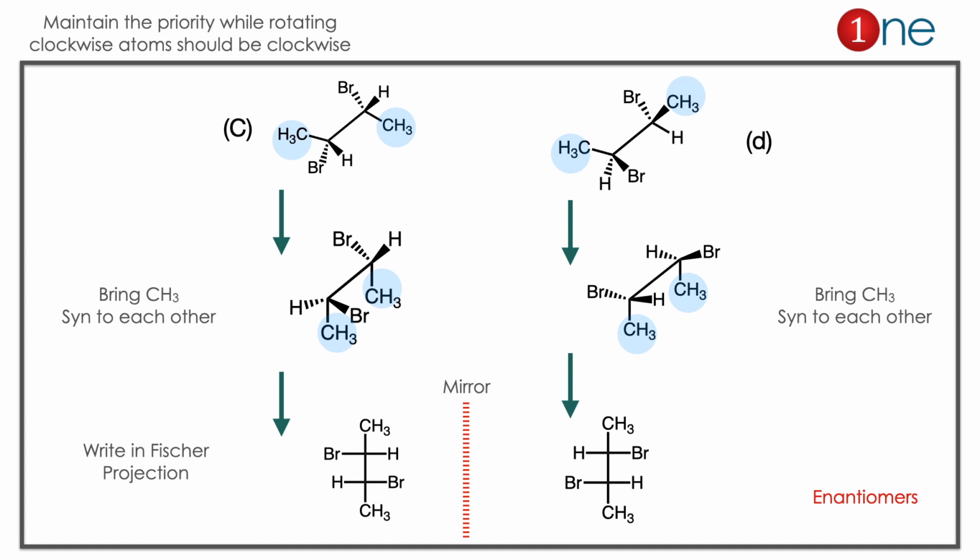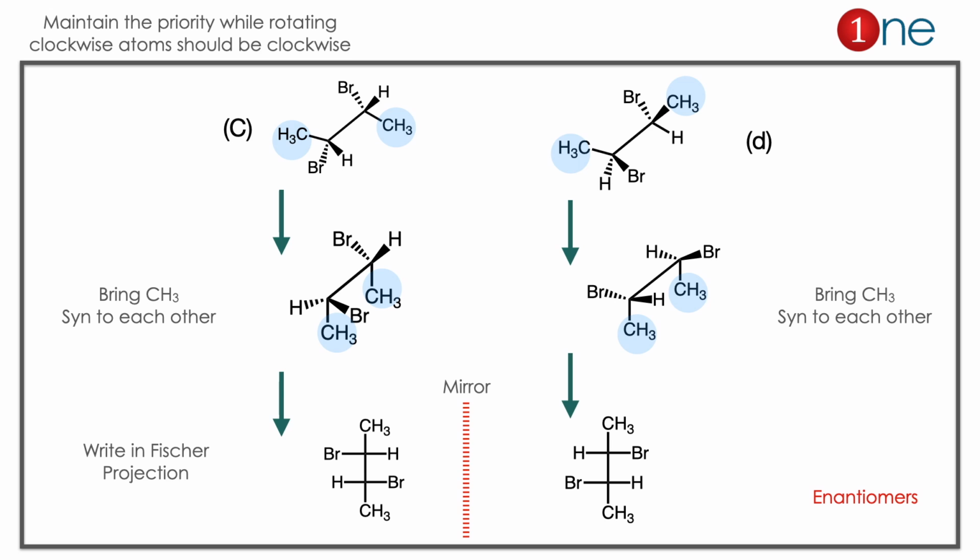Here C and D are enantiomers. Here C and D we converted into the Fischer form. For that we have to bring the methyl groups syn to each other. You can bring any groups together but you have to be consistent. Here I am bringing the methyl groups together. So in both structures we bring the methyls together. Then we draw the stereochemistry.